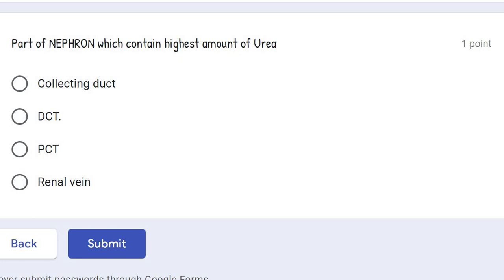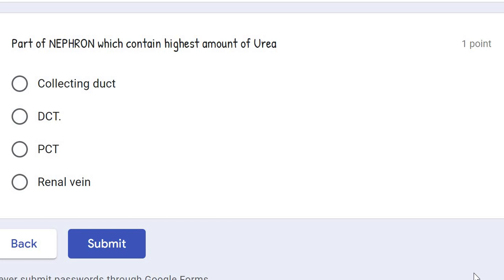Okay. Last is part of nephron which contains highest amount of urea. Now this question is very very important. See, PCT तो बिल्कुल ही भूल जाइए and renal vein that are not, these two will not be in the choice. Now we have to choose out of DCT and out of collecting duct. That's absolutely true that DCT is the part where the first time we use the term urine. Okay. Blood enters through renal artery. Renal artery से आया efferent arteriole. Efferent arteriole से PCT में reabsorption और tubular secretion दोनों होते हैं. Reabsorption होता है ग्लूकोज का, amino acids, water and some amount of ions.